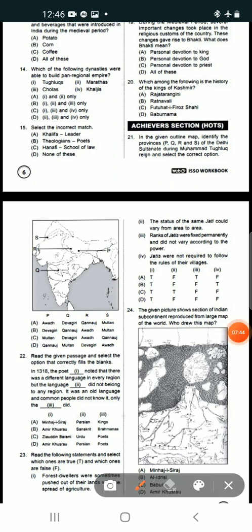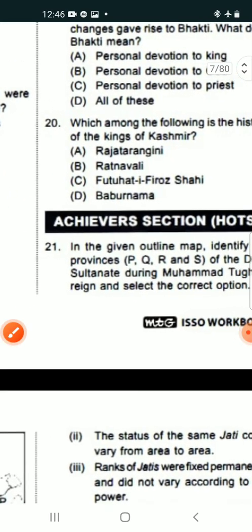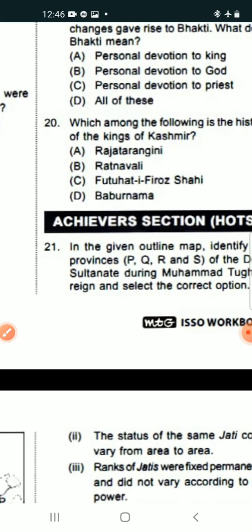Now suppose question number 20. Which among the following is the history of the kings of Kashmir? There are four options.